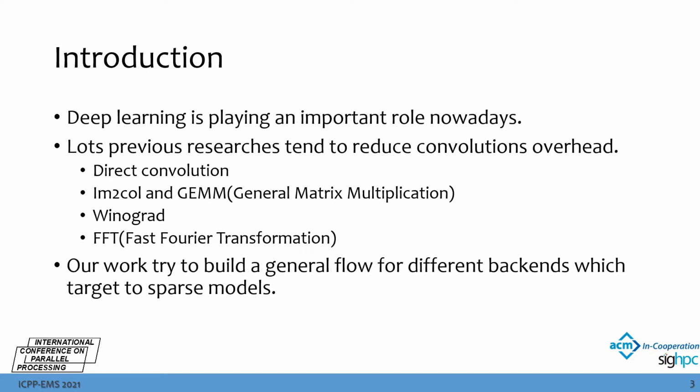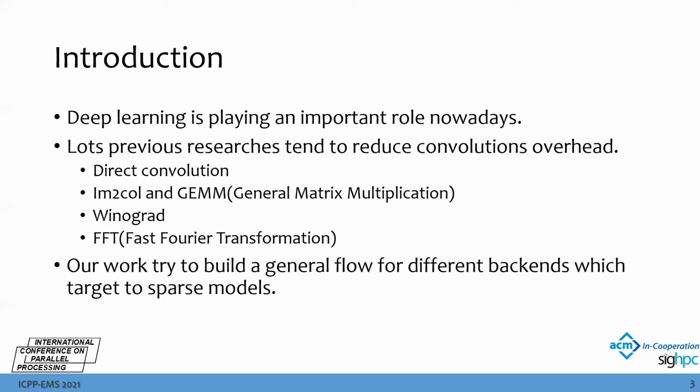As we know, deep learning is playing an important role in our life nowadays. So lots of developers try to exploit deep learning techniques on edge devices. However, the resources and overhead of models always cost a lot. So many researchers tend to reduce the overhead of convolution by different implementations, such as image column plus general matrix multiplication, or Winograd, or fast Fourier transformation. And our work tries to build a general flow for different backends which target sparse models to get maximum performance.